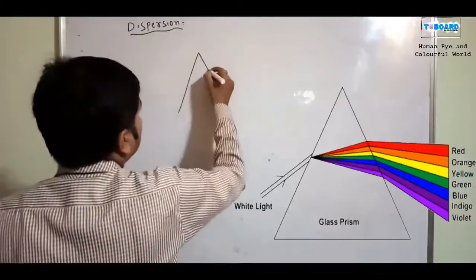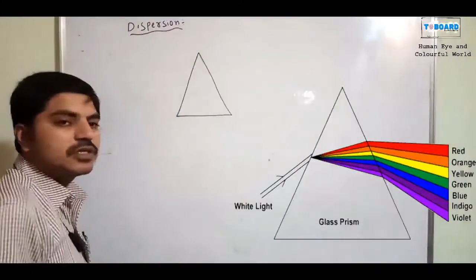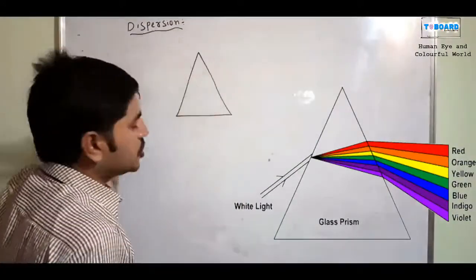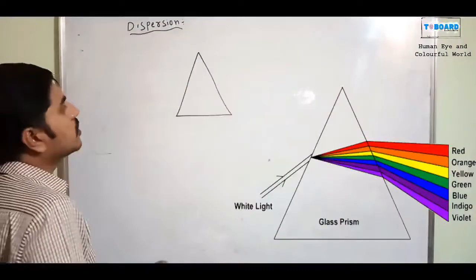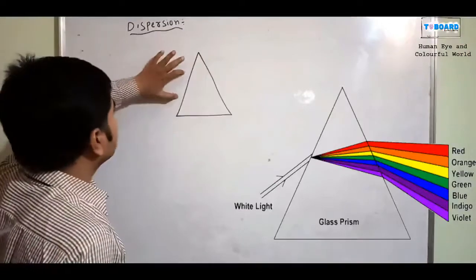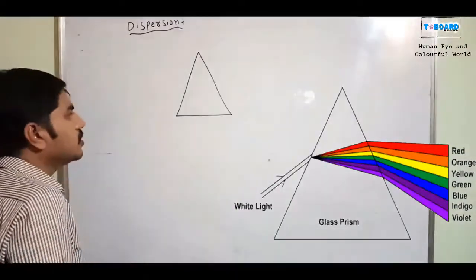So once you see that, I am going to draw it here. This is a prism. Now the prism is transparent and has a triangular shape. So it is a triangular glass shape with three sides. These are the different sides present. It's a triangular shape, and this is a prism.